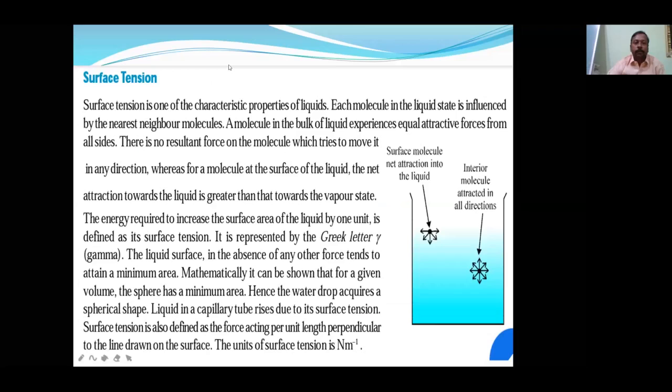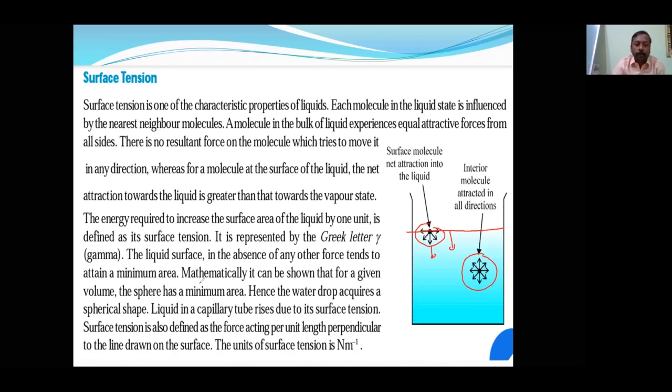Now next is surface tension. Here I am considering two molecules. A molecule at the surface obtains an inward pull only, but a molecule in the bulk obtains attraction from all directions. So the surface molecule has some extra force, and that is called surface tension. The force acting perpendicular to the surface is called surface tension.